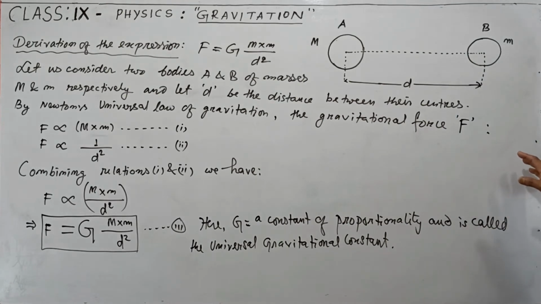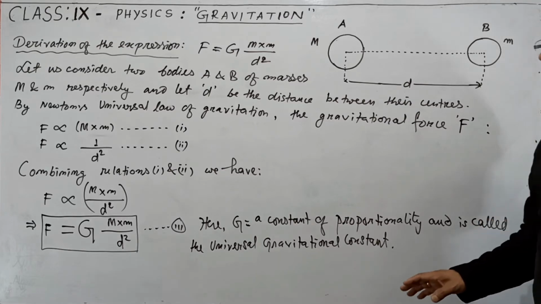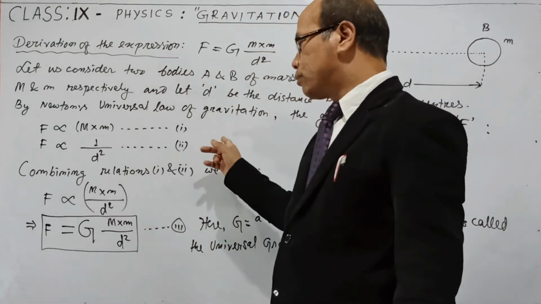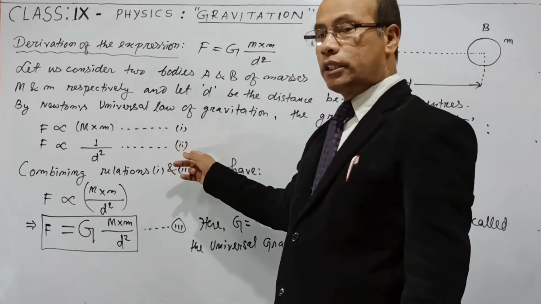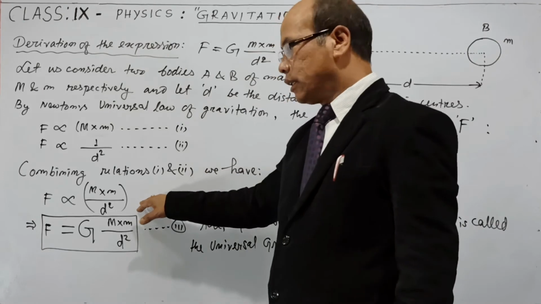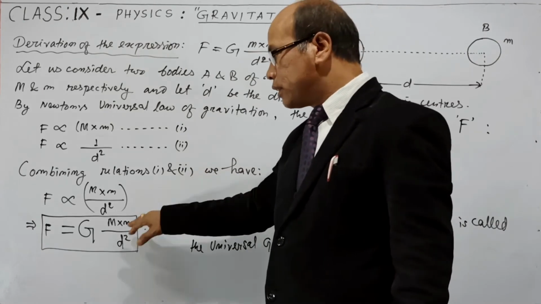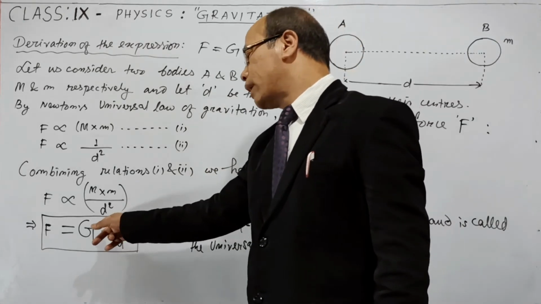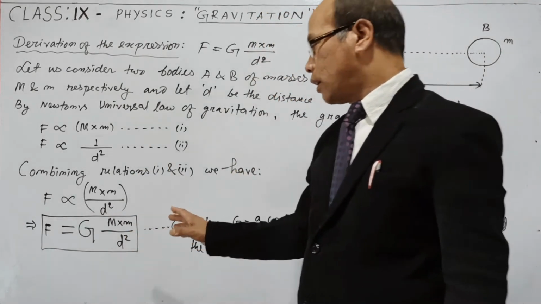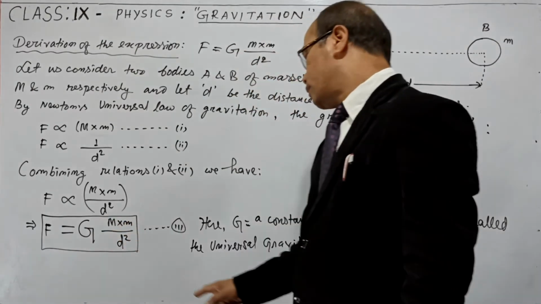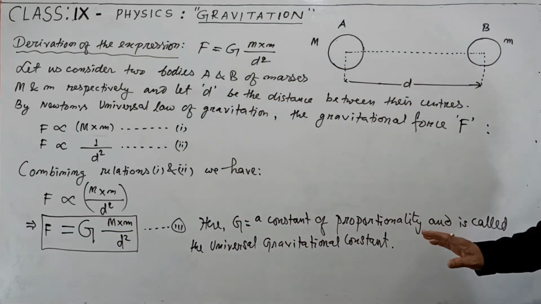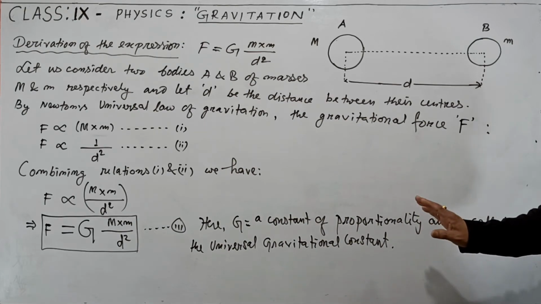Use Newton's universal law of gravitation, and from the law itself, first you write down the two proportional relations, relation number 1 and relation number 2, and in the next step you combine the two relations, then you will get this. In the last step you convert it into an equation by multiplying a constant, and that constant you cannot use any other symbol except this capital G, because it is fixed. This constant of proportionality is also called the universal gravitational constant, like this.